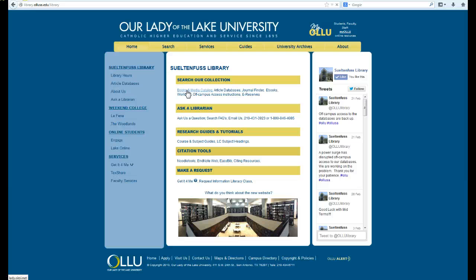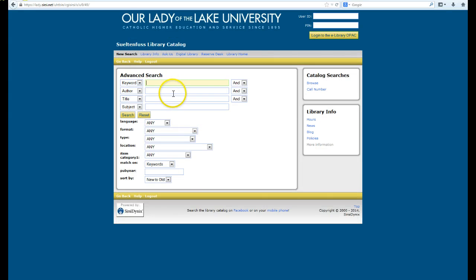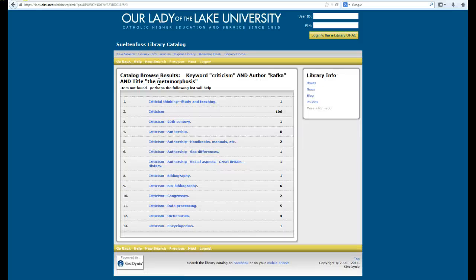And of course, putting in Kafka and the Metamorphosis will pop up a book that has the actual short story in it, which I don't really need. I'm interested more in a criticism. Something like this, if we had it, would work better.